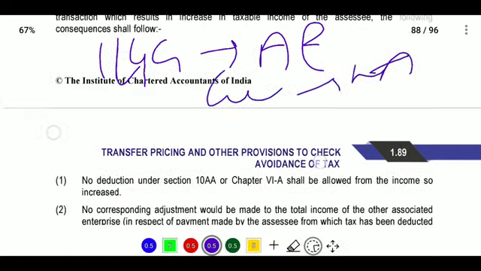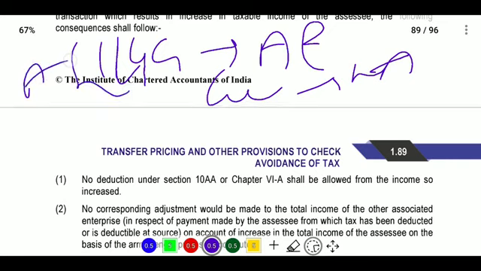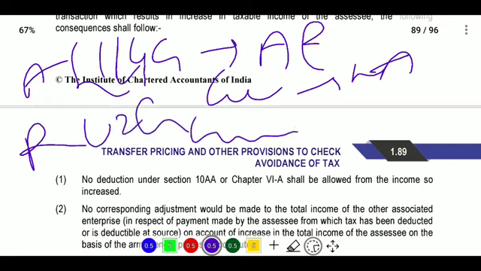If he wants to go for appeal, he can go. If he doesn't want to go for appeal, he can seek revision of the order. He can file for revision of the order of the assessing officer under section 264 within 1 year from the date the order sought to be revised is communicated. These are the two options: you go for appeal, or you file an application for revised order.